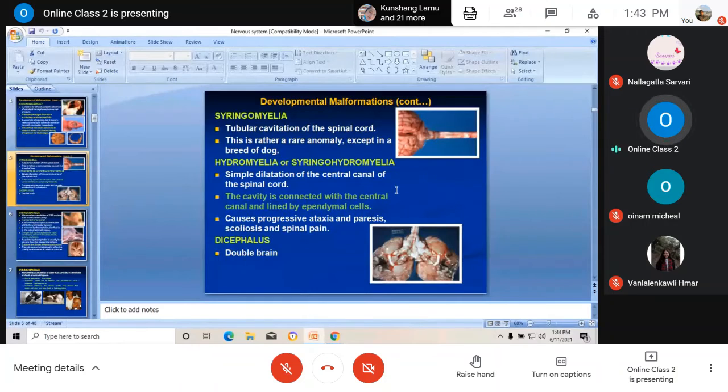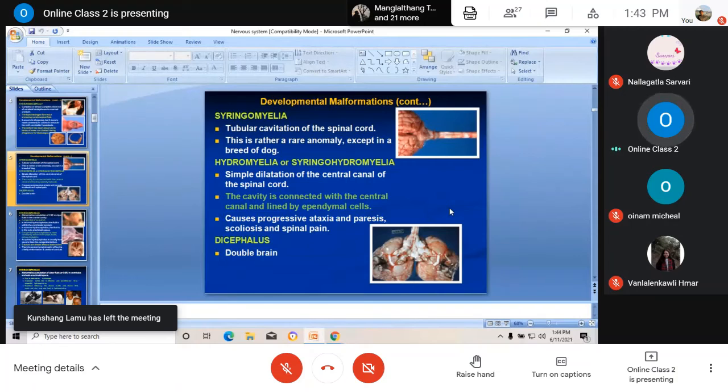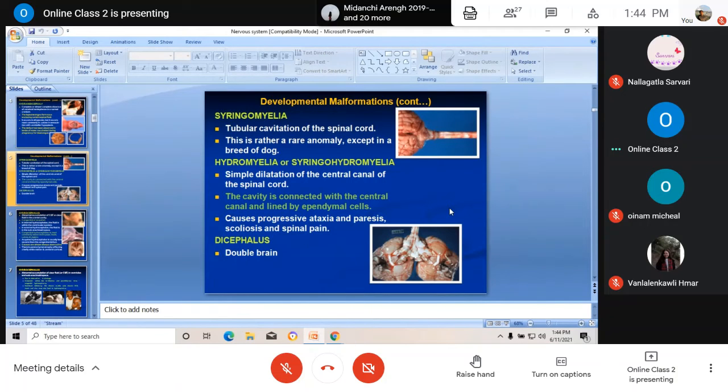In this case there is simple dilatation of the central canal of the spinal cord, and the cavity is connected with the central canal as well as lined by ependymal cells. It may cause progressive ataxia, paresis, scoliosis, as well as spinal cord pain, a very painful spine.